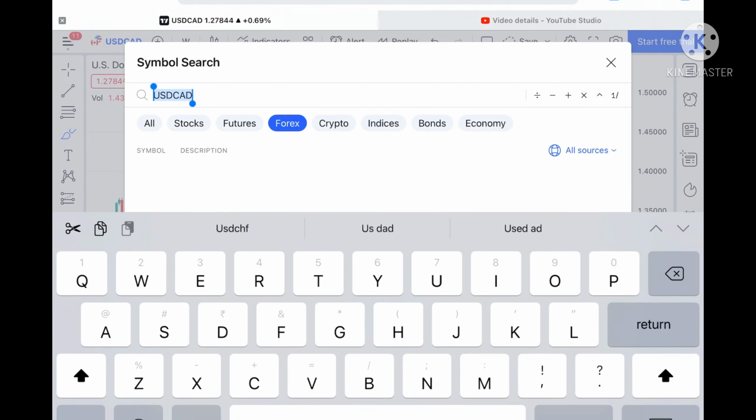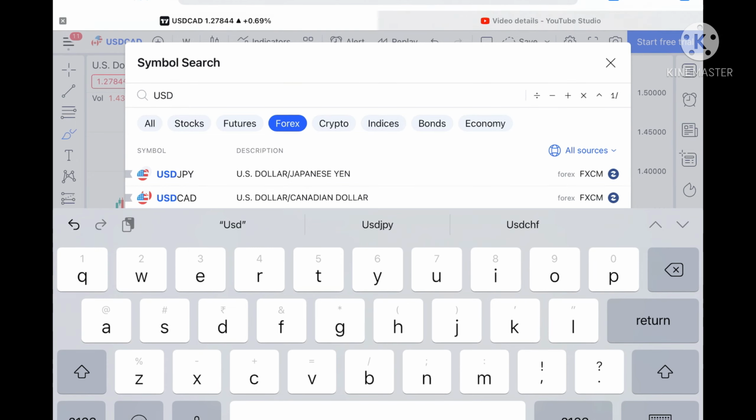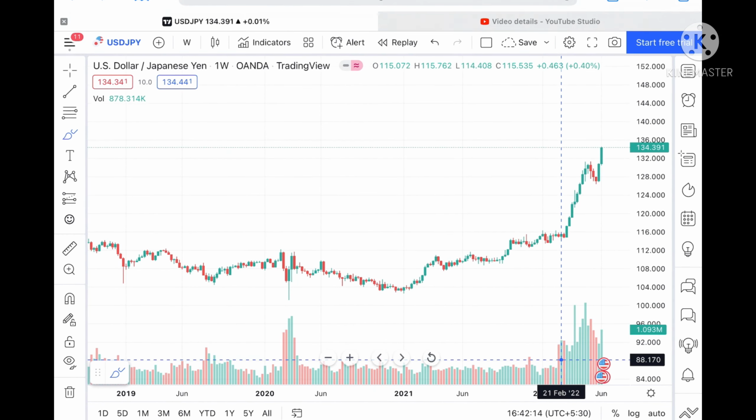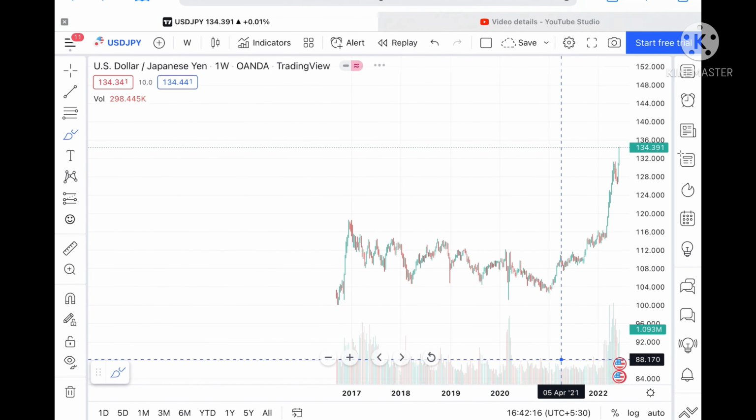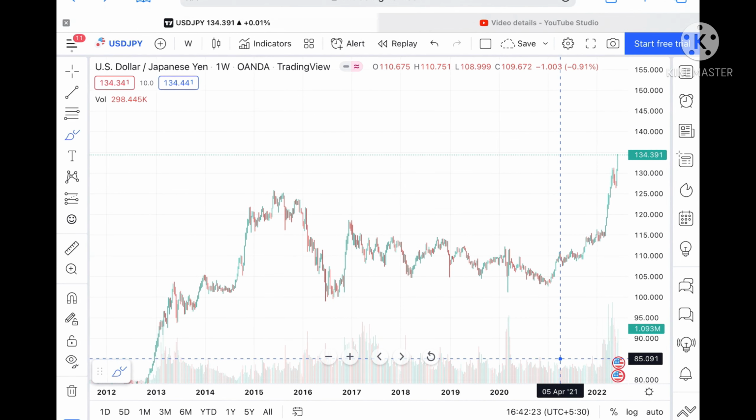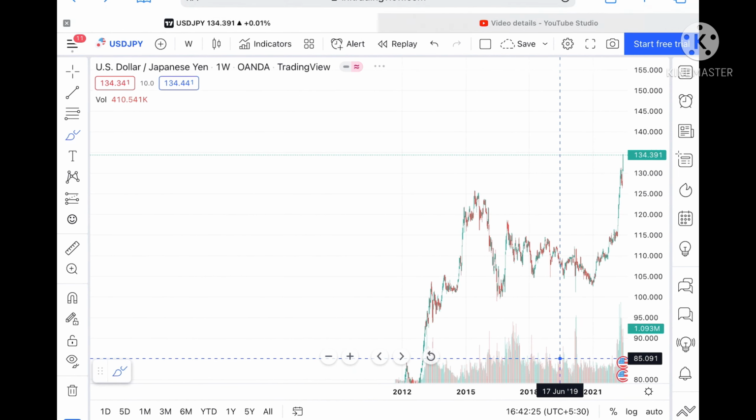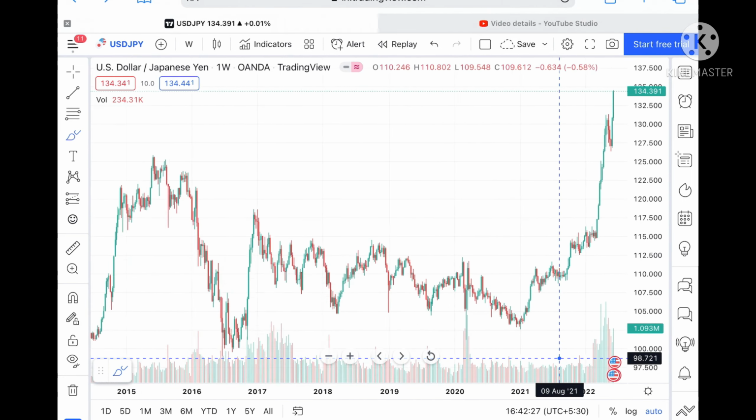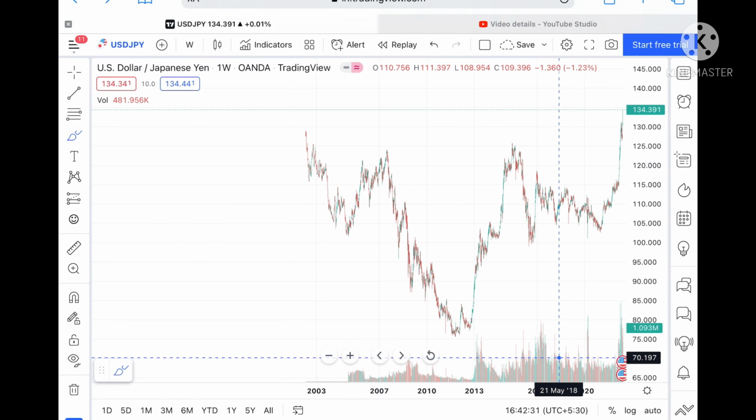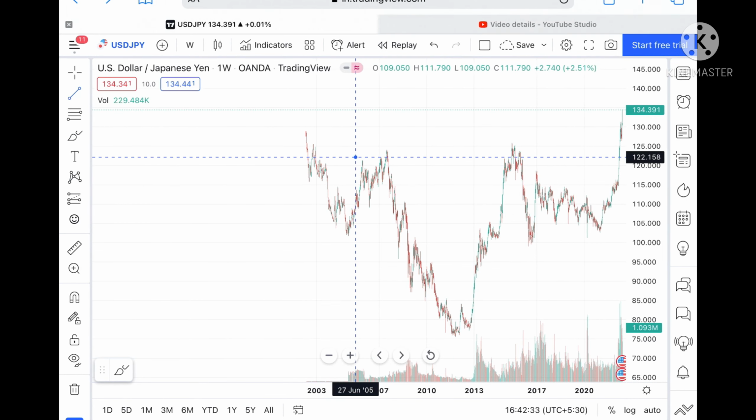But if we talk about USD JPY, see, if you look at the USD JPY, I have already told you that the probability of going further upside is very high, and now USD JPY is currently trading at around 134.391. Okay, so if you look at the chart from long before, I have already told you that if the price goes above a level of 132, you can check my channel